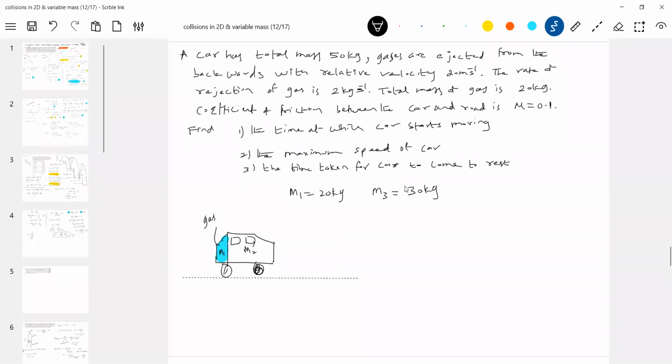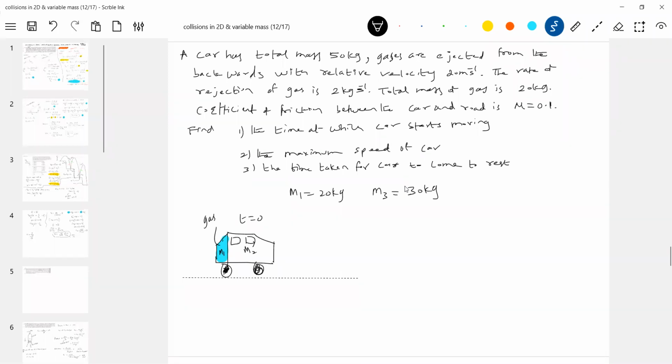Initially let it be at rest, and there is gas or fuel, whatever you want to call it. Now this is the system, initially at t equal to 0. Now I'll ignite it. Then what happens? The car starts moving. The gas will be burnt and ejected, that's what we are assuming here.